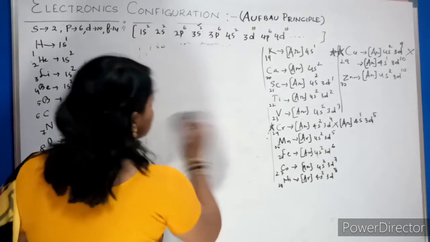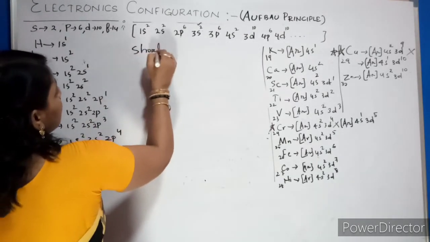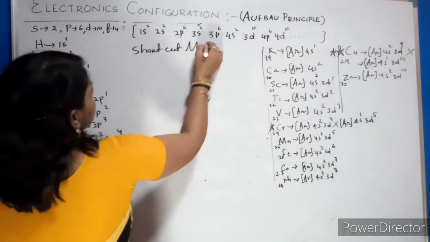Just remember this shortcut method. What is that shortcut method?